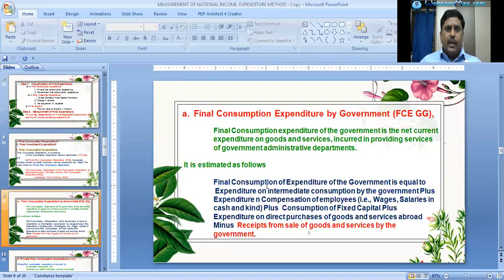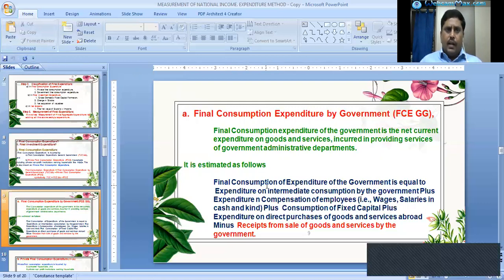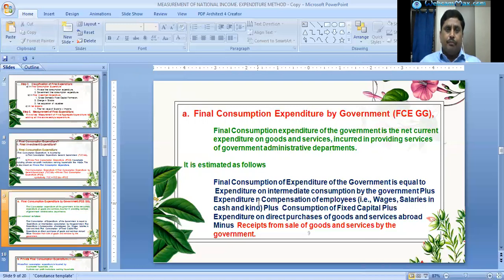It is estimated as follows. Final consumption expenditure of the government is equal to expenditure on intermediate consumption by government plus expenditure on compensation of employees, that is wages and salaries in cash or kind, plus consumption of fixed capital. Three components are there in final consumption expenditure by government.